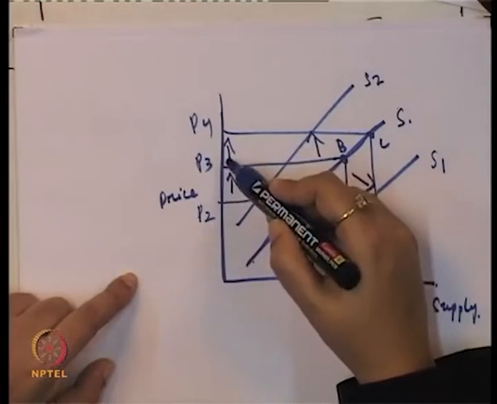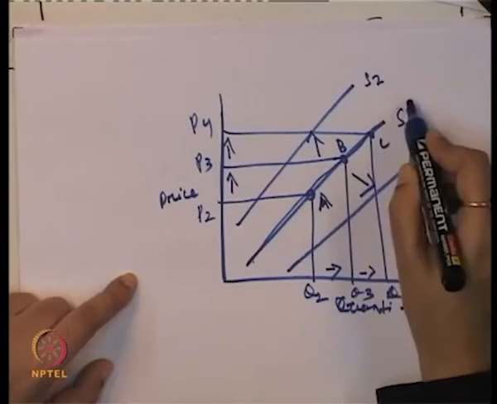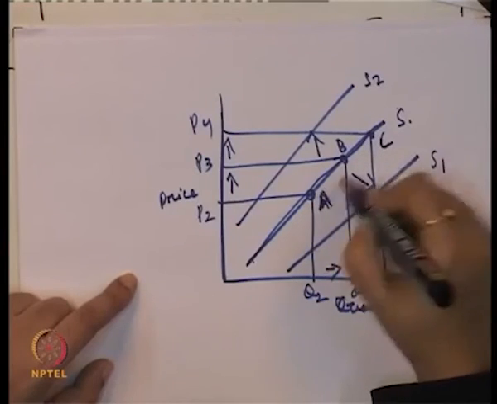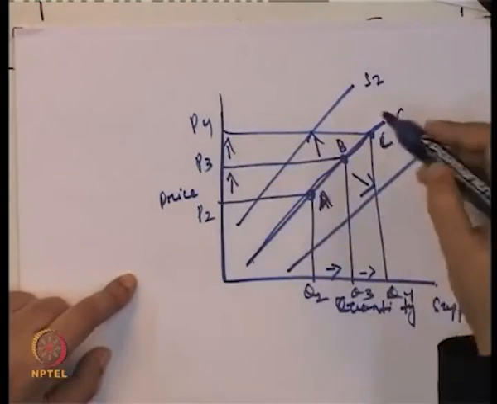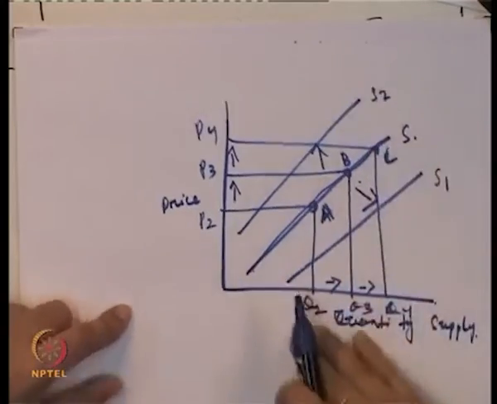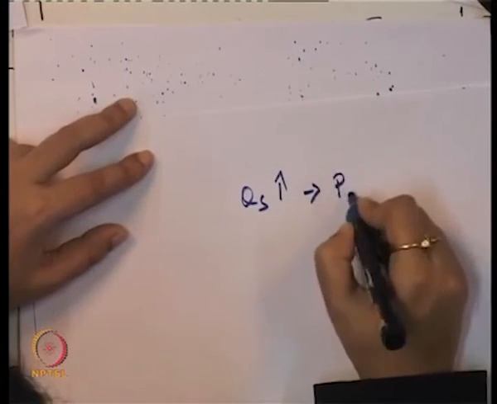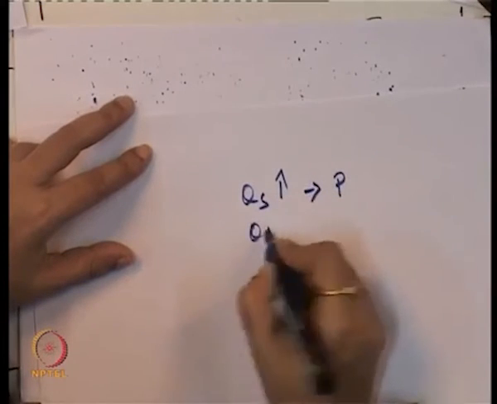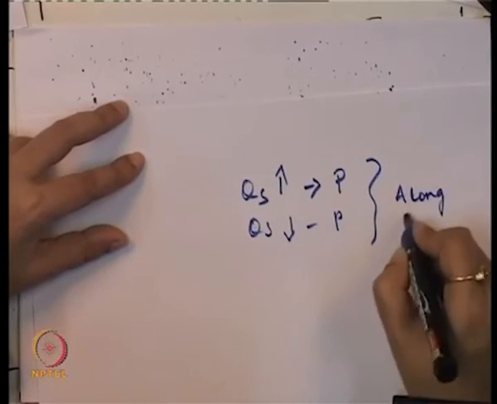If the price is increasing from P3 to P4, the movement is only between two different points along the supply curve, from point A to point C. And if there is a decrease in the price, suppose from P4 to P3, the movement is again along the supply curve, from point B to C. So, two points to remember in the case of supply as well: if the quantity supplied is increasing due to a change in the price, or the quantity supplied is decreasing due to a change in the price, the movement is along the supply curve.